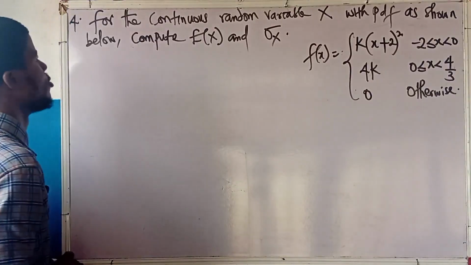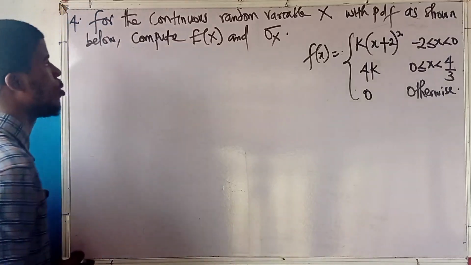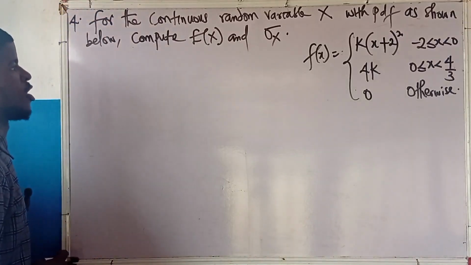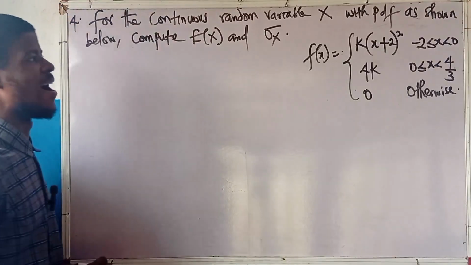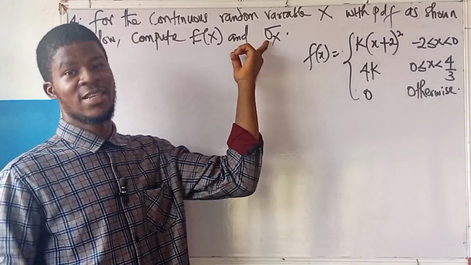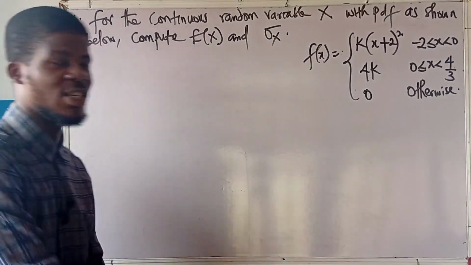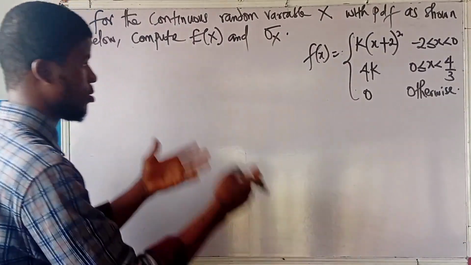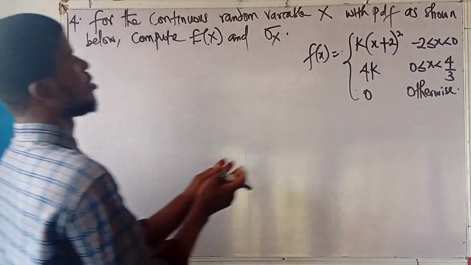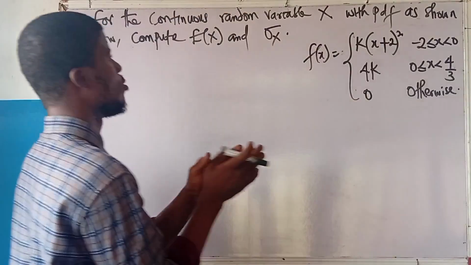The last one. For a continuous random variable x with probability density function as shown below, we have to compute the expectation of x and the variance of x. Sorry, the standard deviation of x. Anyways, we will still need to get the variance before the standard deviation. True or false? True. Now, this is the PDF, the probability density function I'm giving for the continuous random variable.